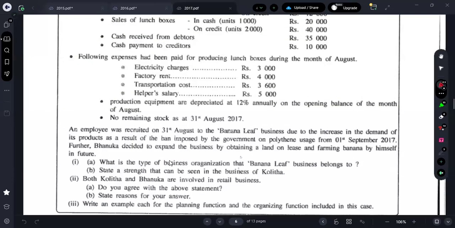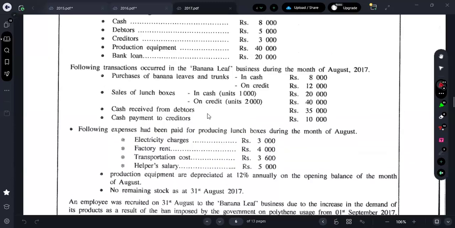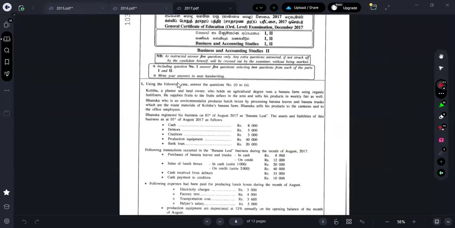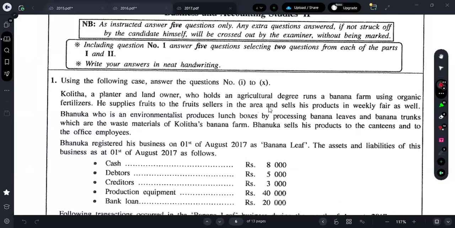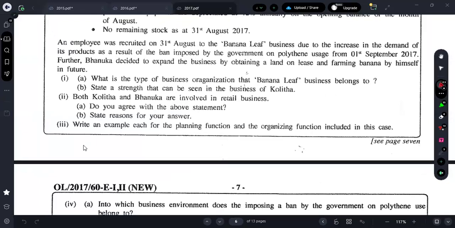Same, right? In the previous two papers also we found this question. Here also they're asking what is the type of business organization that the banana leaf business belongs to. Banana leaf business belongs to only that person, right? It belongs to Banuka. So who is the single owner? Banuka. Therefore, I can put it as a sole proprietorship business.